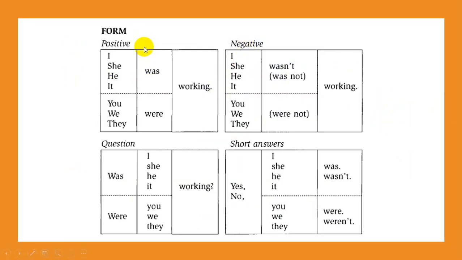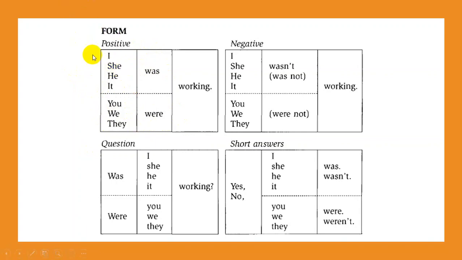In this part, we have to see the positive, negative, and question form. In the positive form, we find the subjects I, she, he, and it. These subjects we have to use with was. You, we, and they with were. Always, always. You have to remember that part.